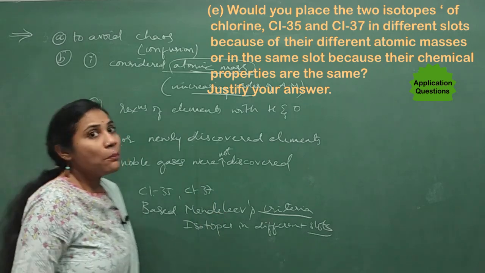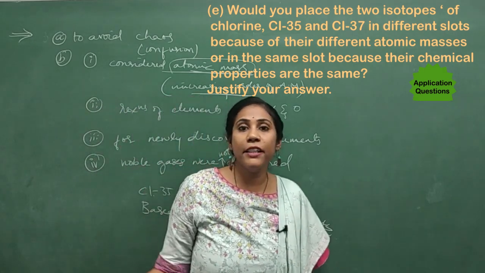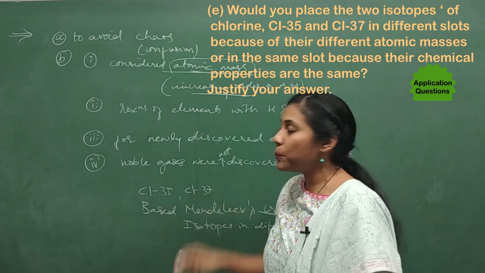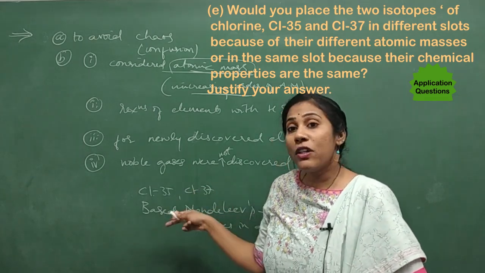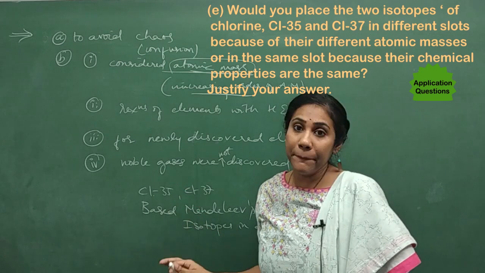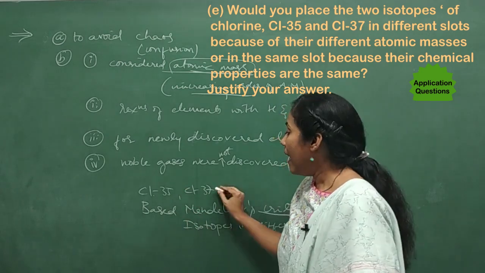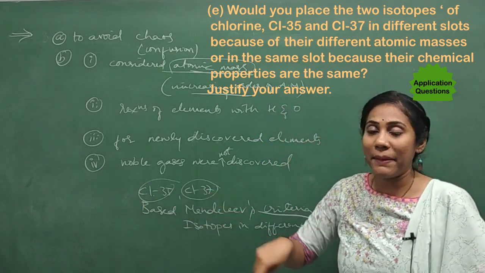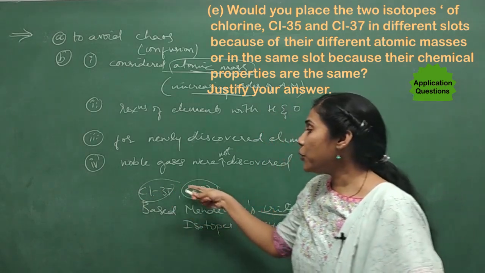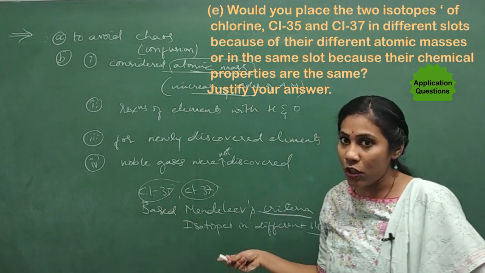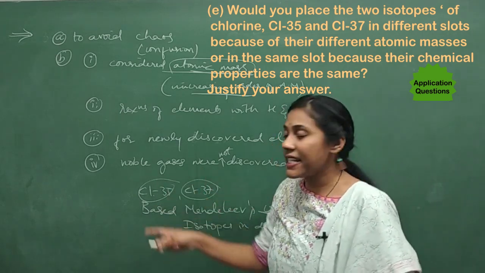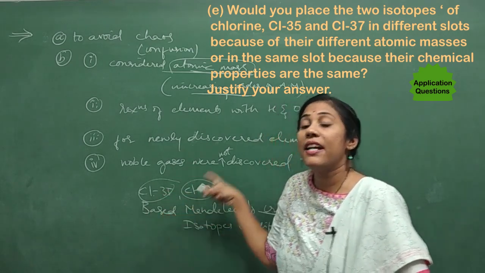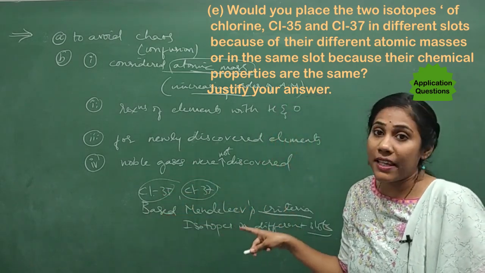But in the modern periodic table, which we got after Mendeleev, we did not place isotopes separately because we considered atomic number for the modern periodic table. Isotopes have different atomic mass but the same atomic number, right? Isotopes have similar chemical properties also, so they must be placed in the same slot.